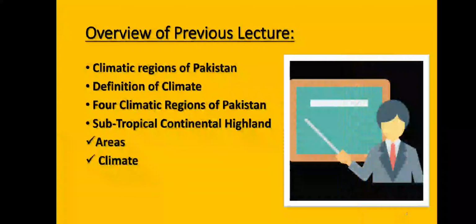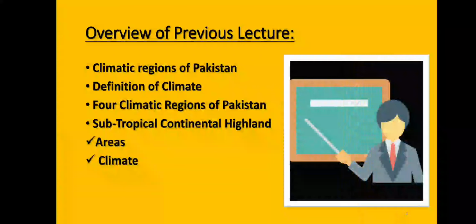Number 1 is the northern mountain ranges, including the outer and central Himalayas. Number 2 is the northwestern mountain ranges, including Chitral, Swat and Dir. The third is the western mountain ranges: Waziristan, Zhob and Loralai, and the mountain ranges of Balochistan, including Quetta, Sarawan, Central Makran and Jhalawan. These are the areas of subtropical continental highland.